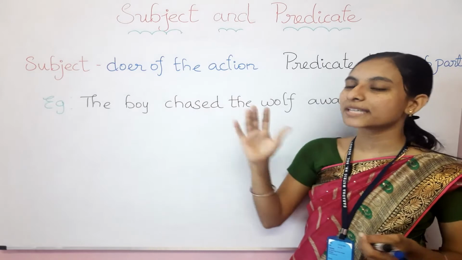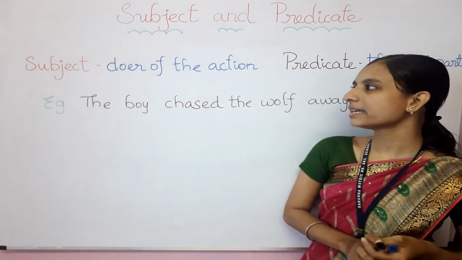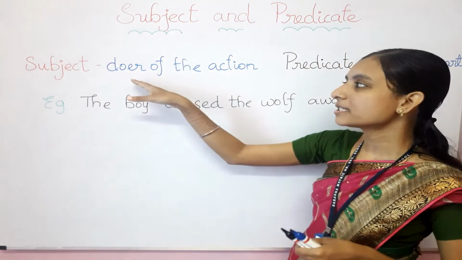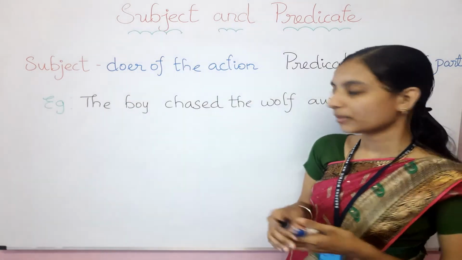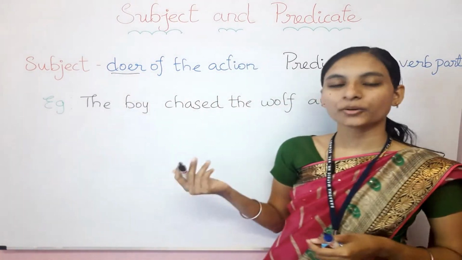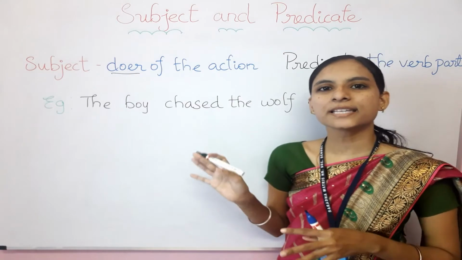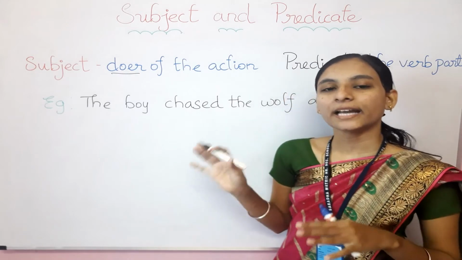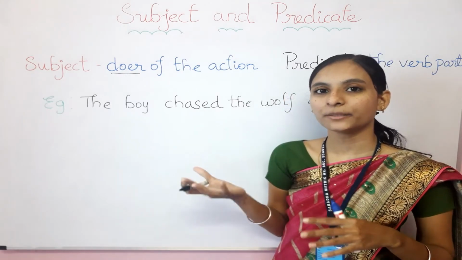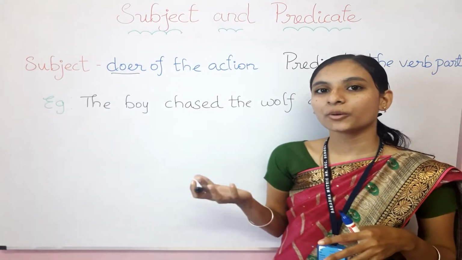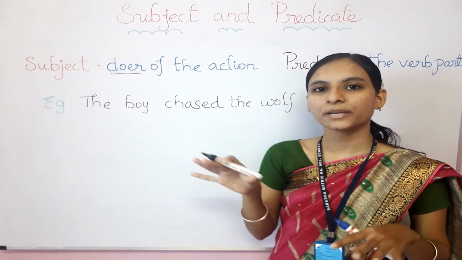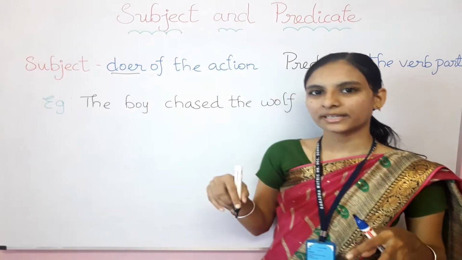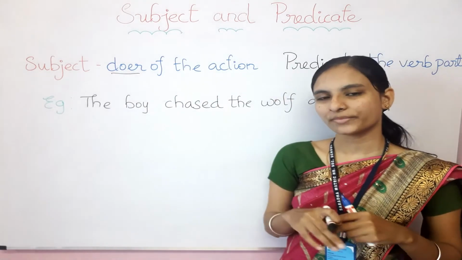Let's learn more about the subject and predicate. Okay, so firstly let's learn about the subject. So what is a subject? Subject means it talks about the doer of the action. That sentence is talking about that person only, or else I can also say the action happened by that person only. So when we are talking about the main person in a sentence, that person or that thing is the subject only, and it always comes at the beginning of the sentence only.